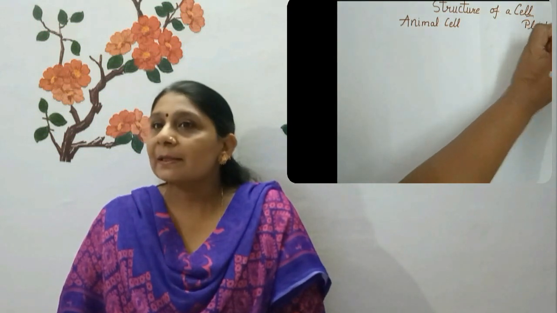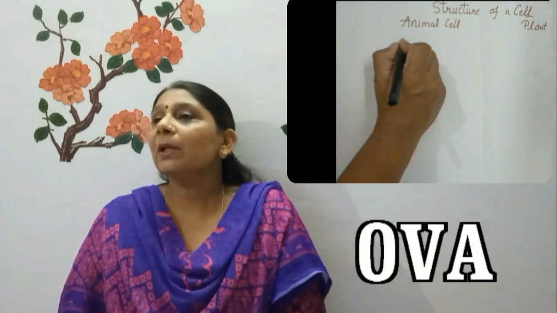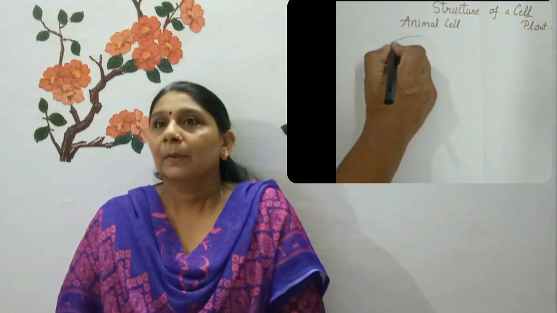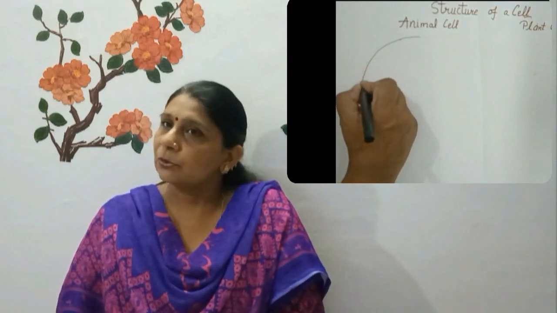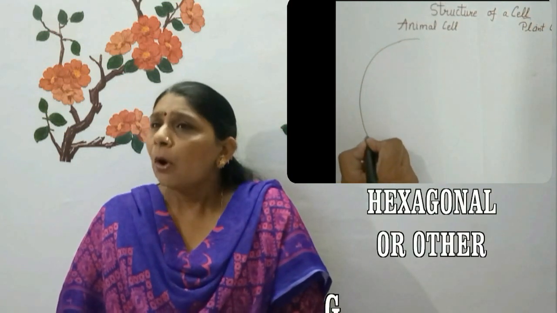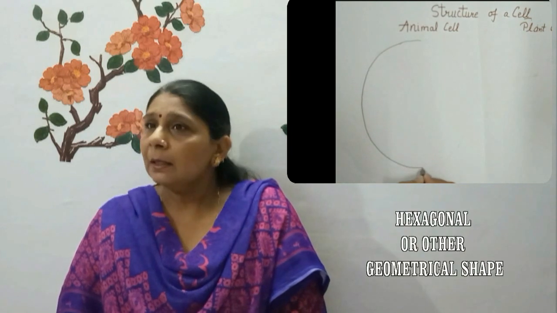Now we will discuss the structure and function of the cell, and we will talk about the plant cell and animal cell. Animal cell is most of the time oval. Plant cell is most of the time hexagonal or other geometrical shape.